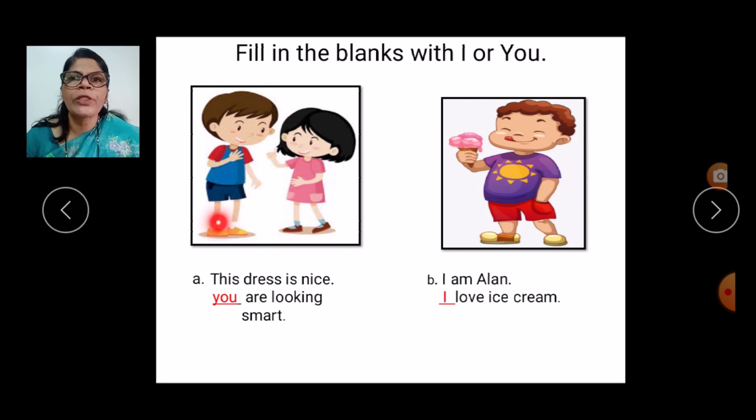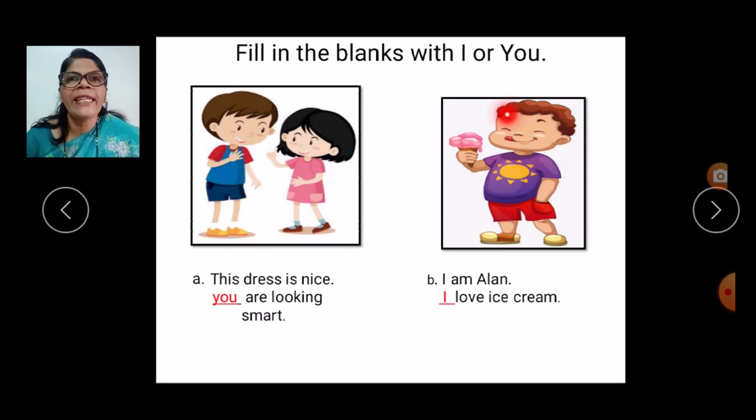So you see these two are talking there, this boy and this girl. So what is this girl saying? This boy is saying, this dress is nice. You are looking smart. So you see how this boy and this girl, they are talking. This boy is telling, this dress is nice. You are looking smart.